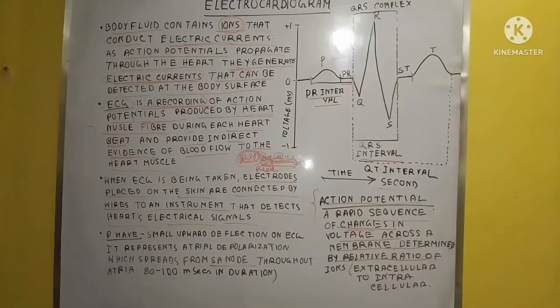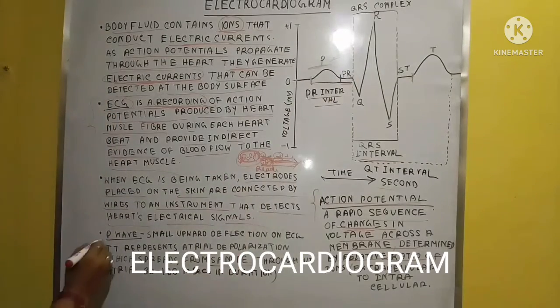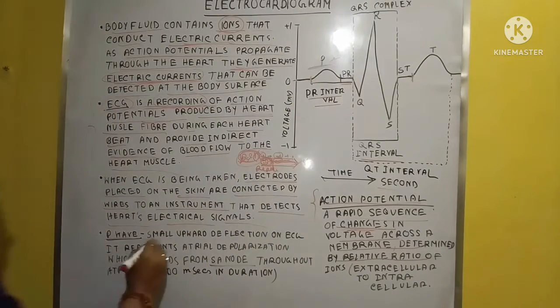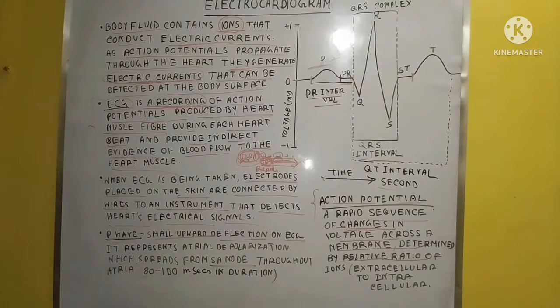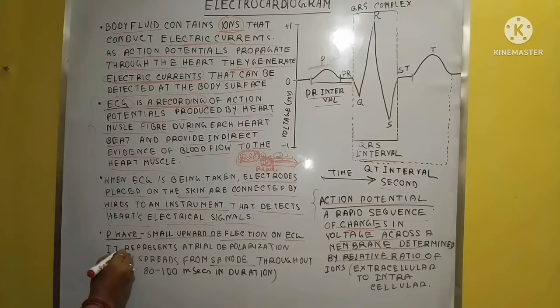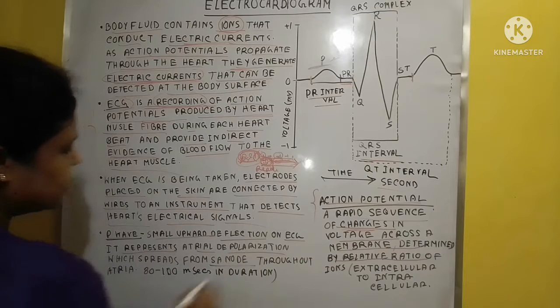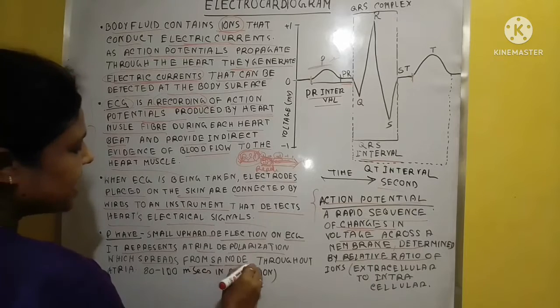And now I explain to you what is the P wave. This is the P wave. What is this? This is actually a small upward deflection on the ECG. Okay, an upward deflection on the ECG, and it represents the atrial depolarization which spreads from the SA node.